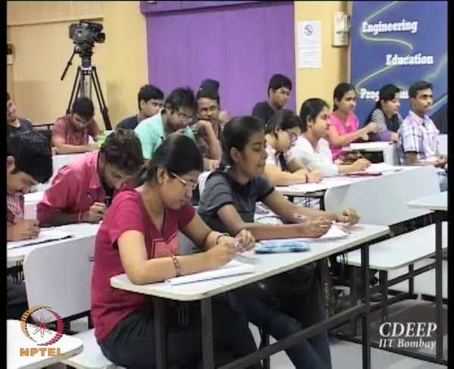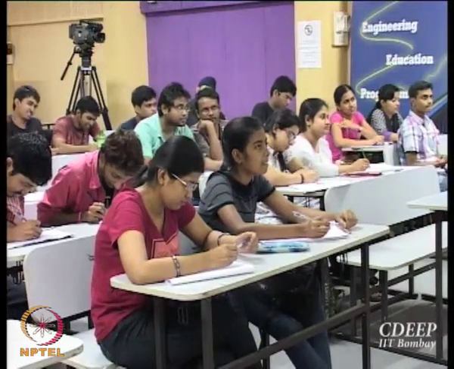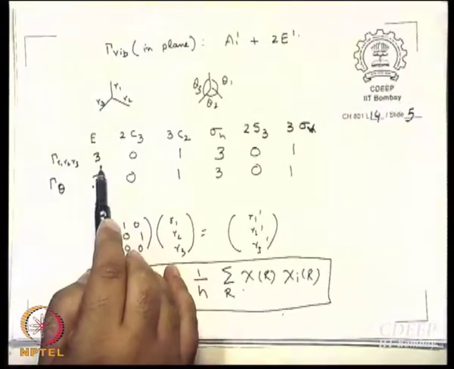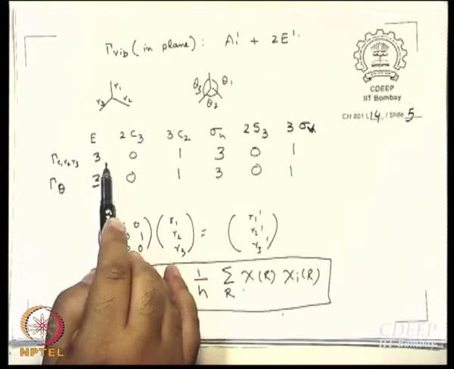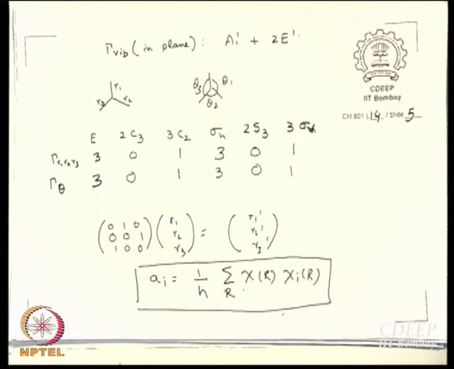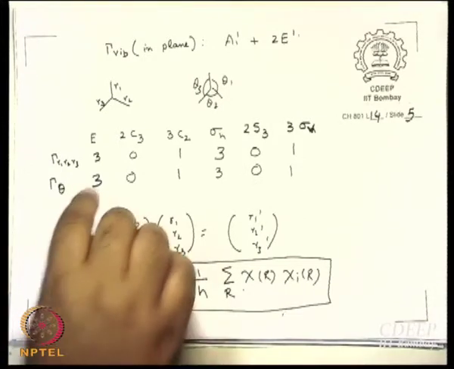You can do it, but even before you do it, do you anticipate a problem? I anticipate a problem. What is the problem? See, what is this? Character of E, right? What is the character of E? If you remember, character of E is equal to the dimensionality. Okay? This also is dimensionality.